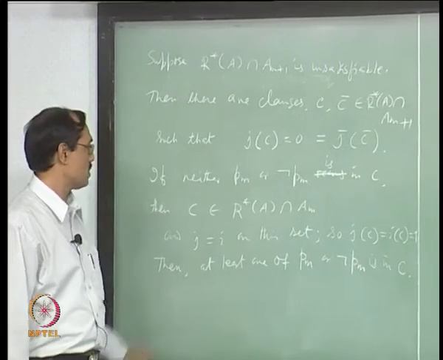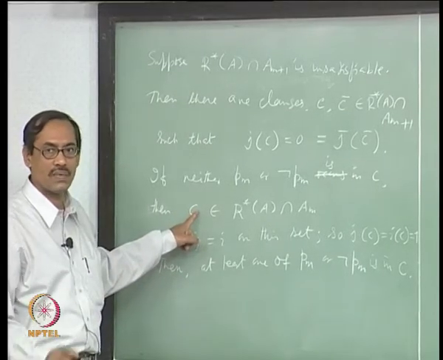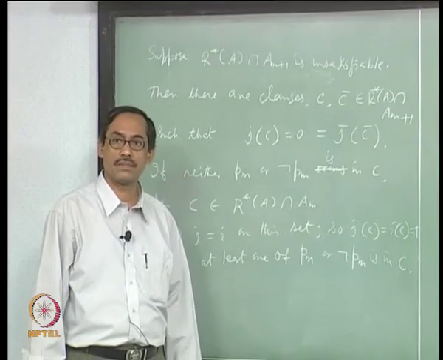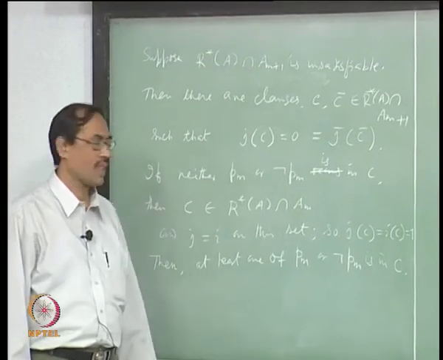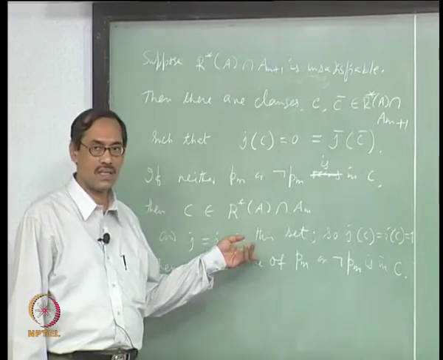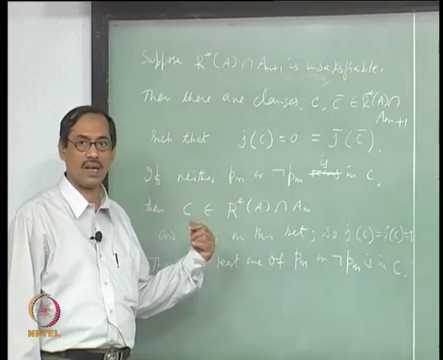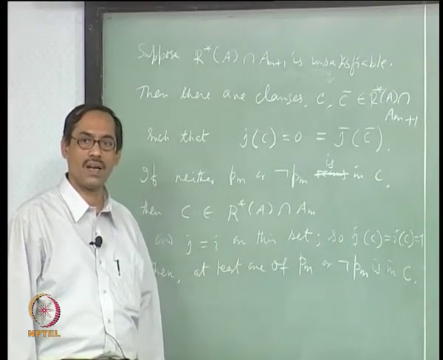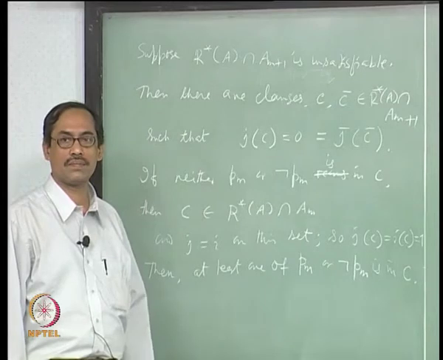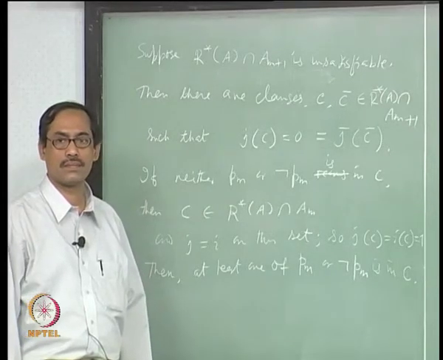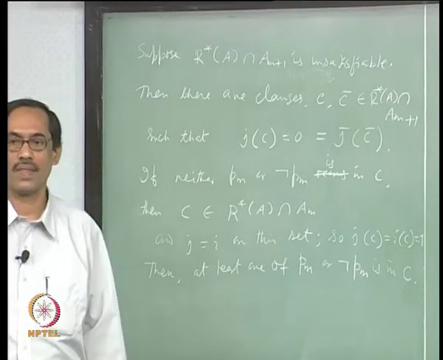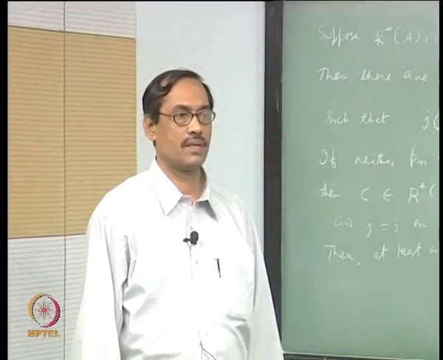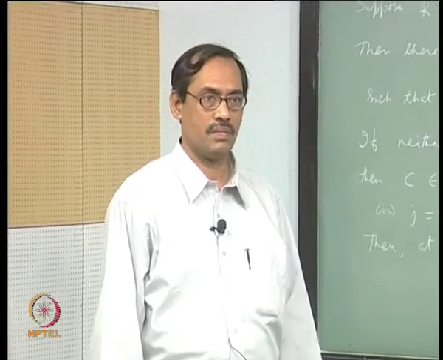If neither belongs, then C has no occurrence of PM at all, then C belongs to R star A intersection AM. Okay. On that, I is a model, so I of C equal to 1, and I and J agree, so J of C will be equal to 1, but J of C equal to 0. Is that clear? Okay. I will repeat.